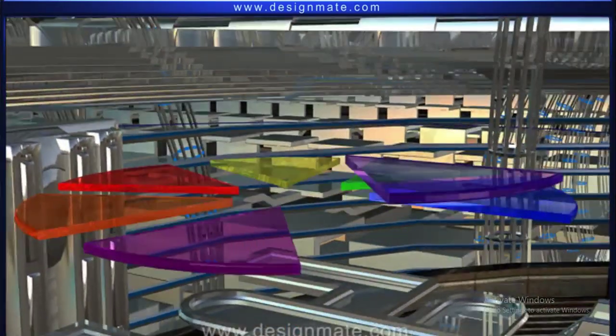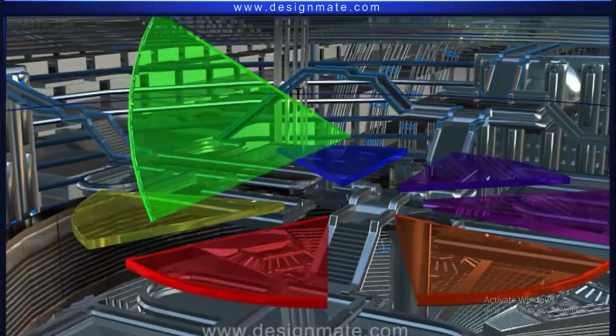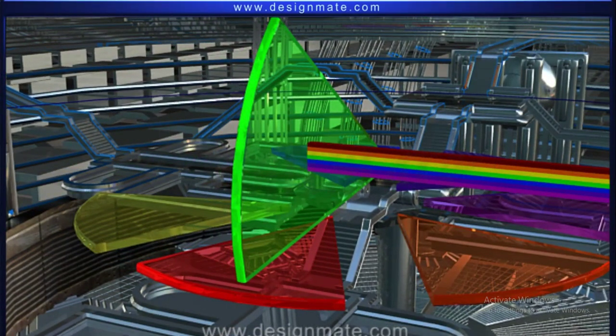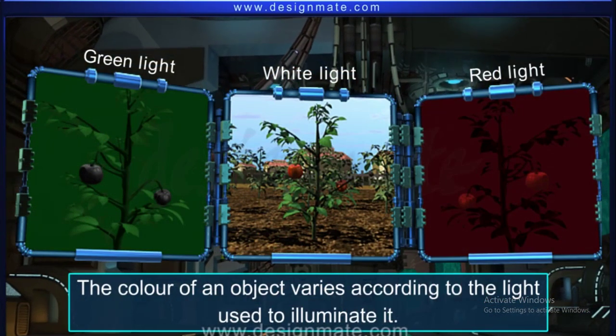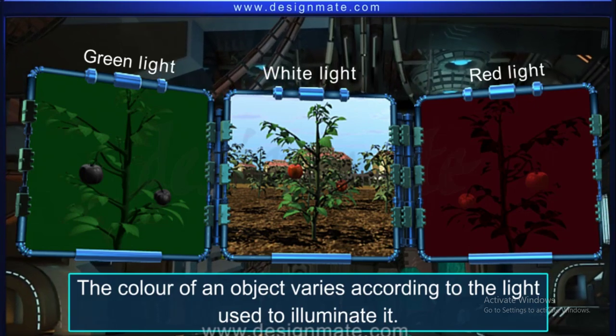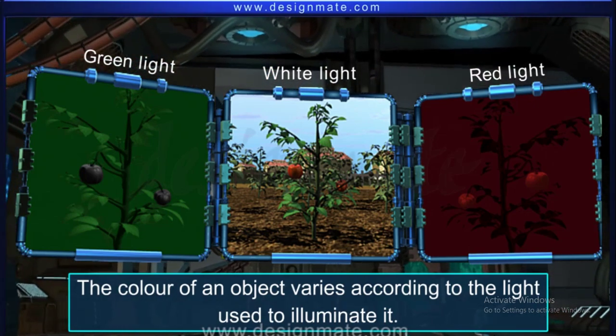A colored transparent object absorbs certain colors and transmits the rest. The color of the transmitted light decides the color of the object. An object does not have a color of its own. The perceived color of an object varies according to the light used to illuminate it.